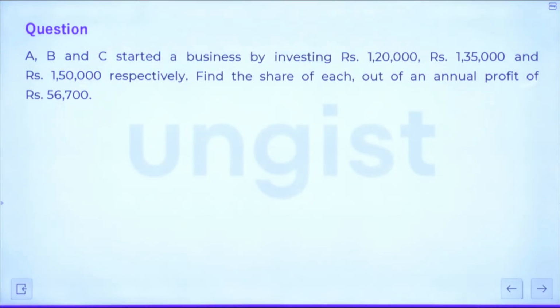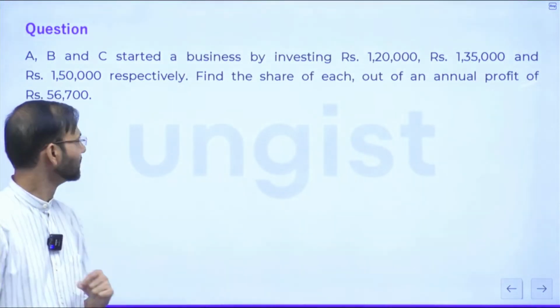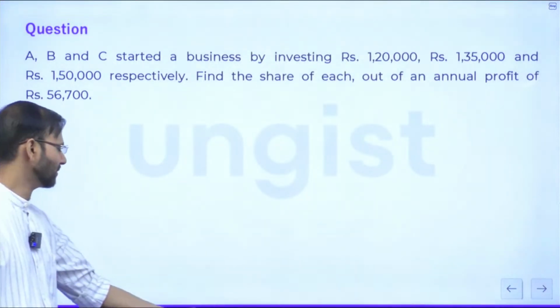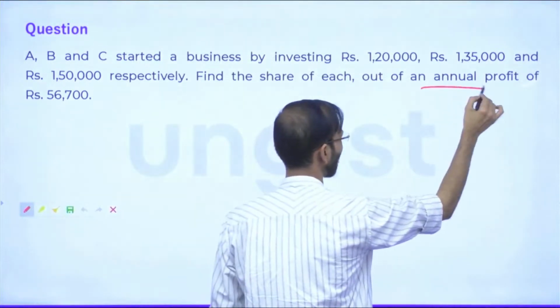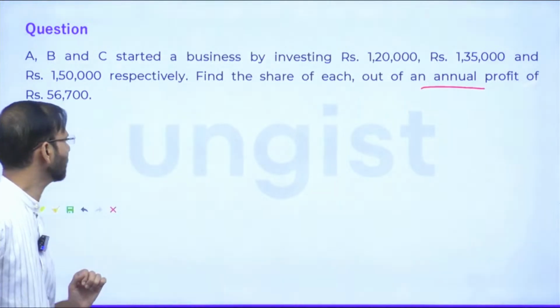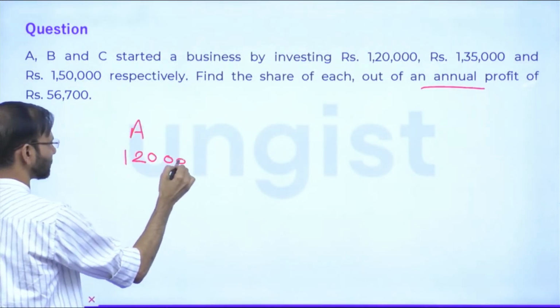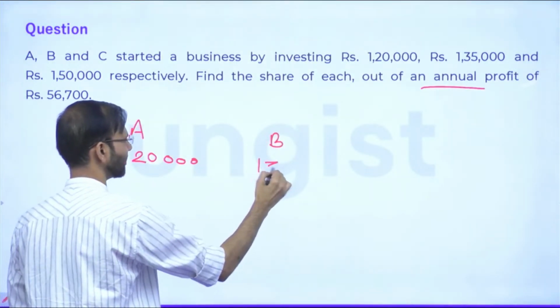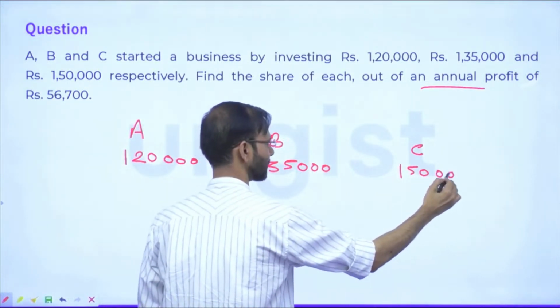Just read this. The question is saying A, B and C started a business by investing rupees 1,20,000, 1,35,000 and 1,50,000 respectively. Find the share of each out of an annual profit. Okay everyone? The question is saying annual profit. It means they all are there in the business for 12 months. So A, it is 1,20,000. B, it is 1,35,000 and C, it is 1,50,000, right?